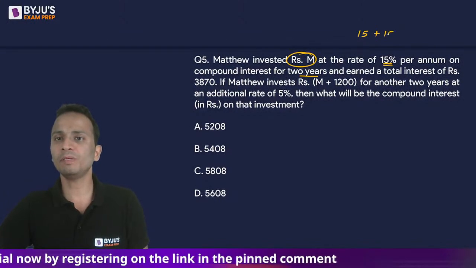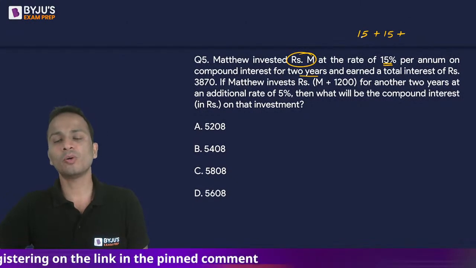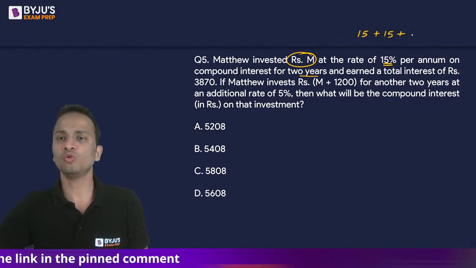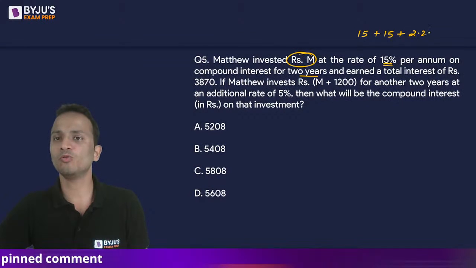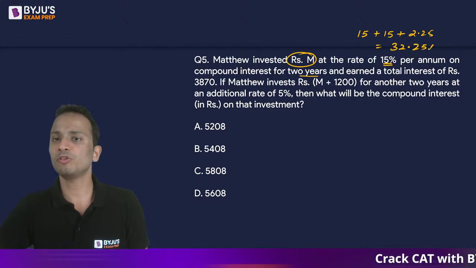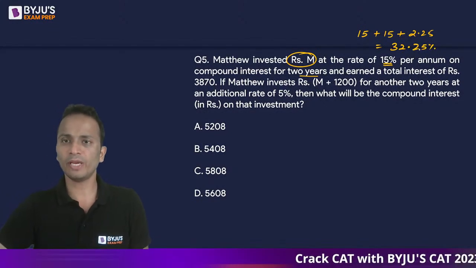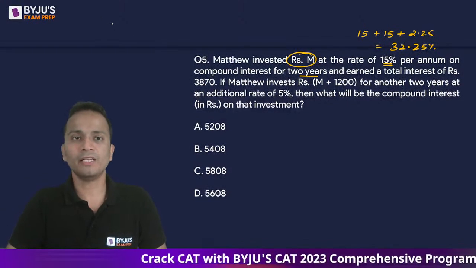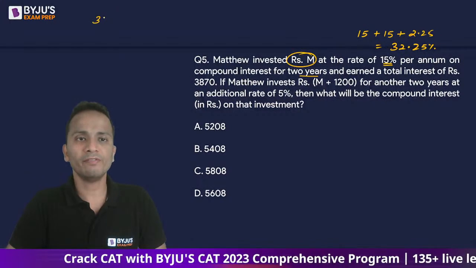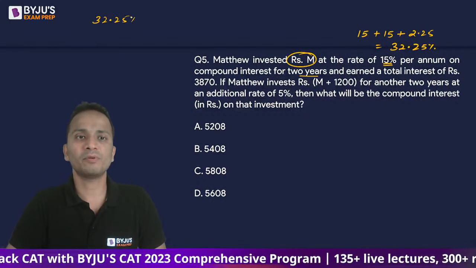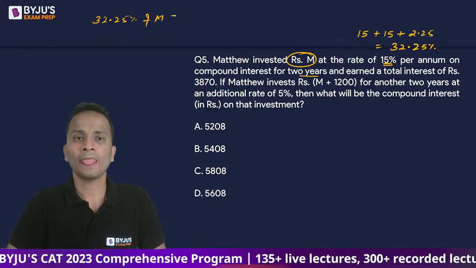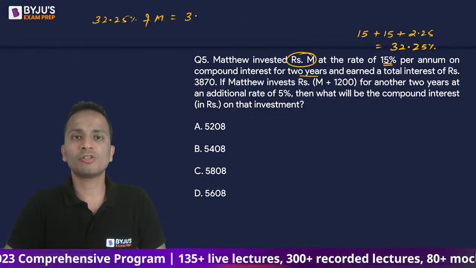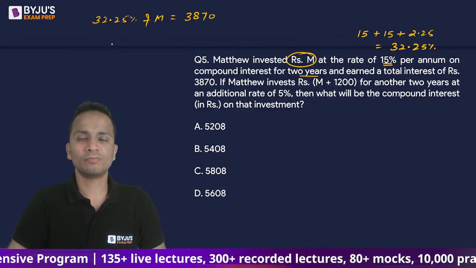So A plus B plus AB upon 100. So AB upon 100, 15 into 15, 225 upon 100 is 2.25. So effectively my money has grown by 32.25 percentage in 2 years. Okay, so you can say that the interest that I will obtain will be 32.25 percentage of M, and that is given equal to 3870.